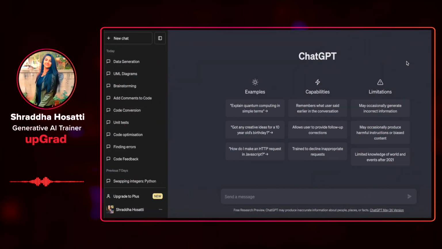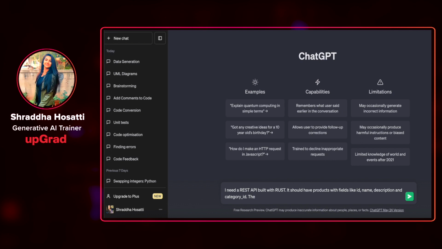Let's type this instruction out in ChatGPT. I'm going to type: I need a REST API built with Rust. It should have products with fields like ID, name, description, and category ID.